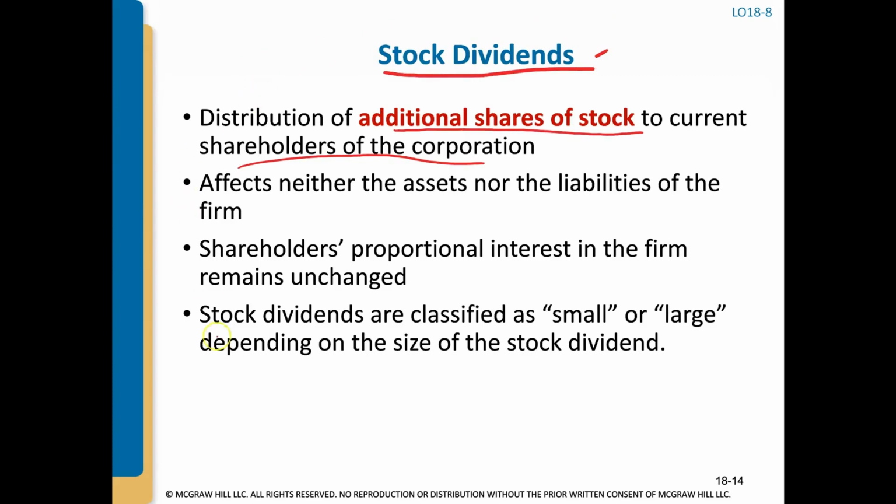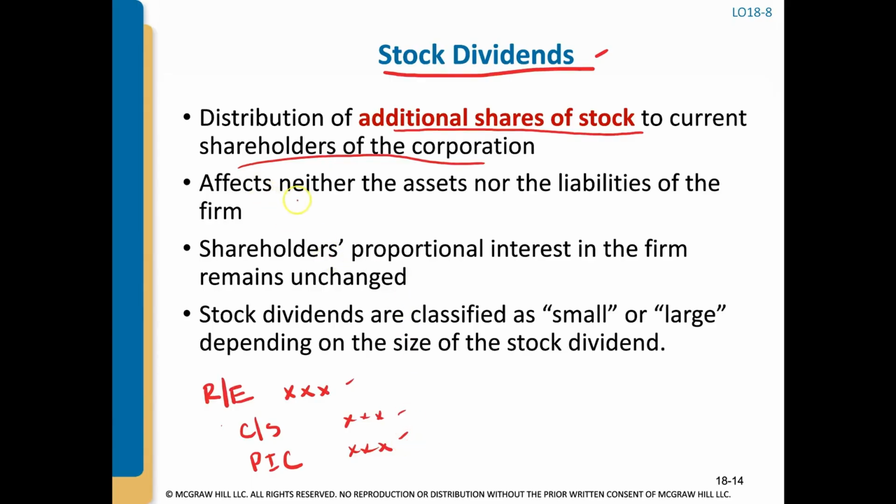Okay, and so what happens when we have a stock dividend? We are going to debit retained earnings, and we're going to credit common stock and paid-in capital for some amount. We'll go through an example in the next slide. But notice, I debit retained earnings and credit common stock and paid-in capital, all shareholders' equity balances.